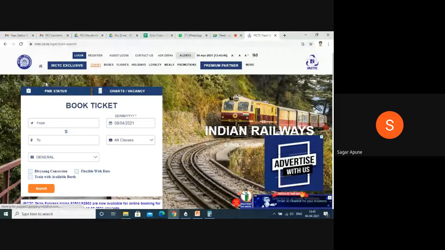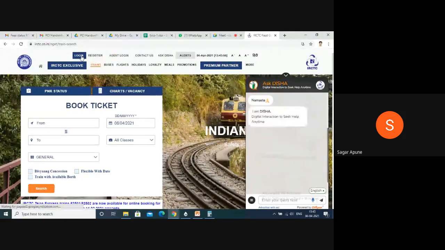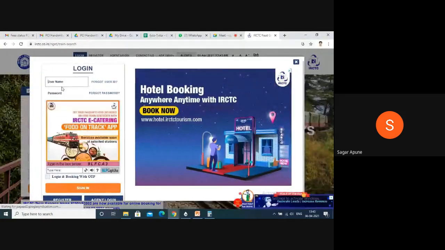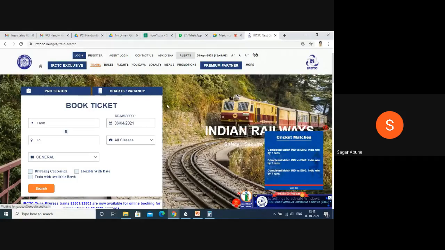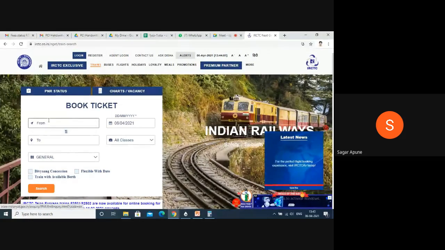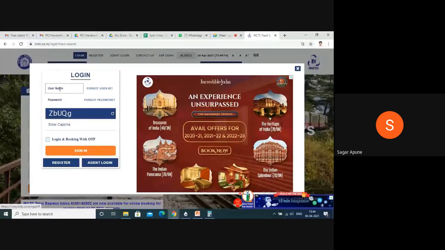Here we can use this application to book or reserve your ticket. You have to log in first, right? You have to enter your username and password. Then you can log in here. So what is the algorithm designed here? The algorithm is designed to take input from the user. First, the user should enter his credentials, meaning username, password, and then this captcha.